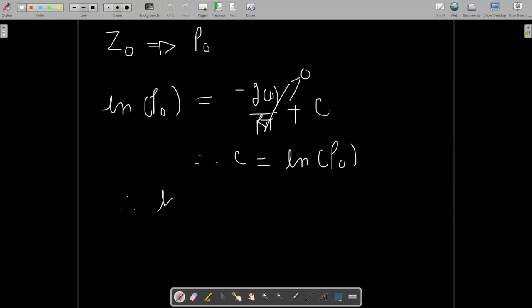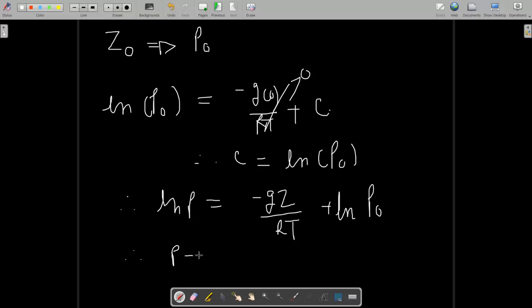So we have ln P is equal to minus Gz upon RT plus ln P0. So when you take this ln P0 on the left side, you will get ln P minus ln P0.